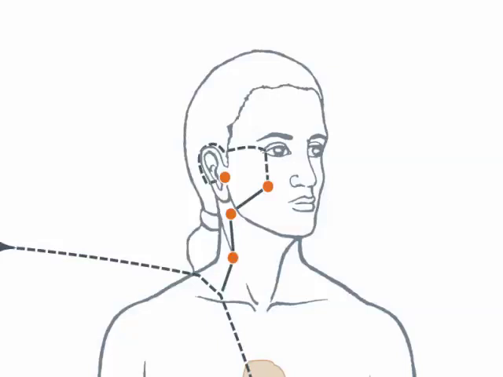Another branch separates from the previous branch on the cheek and ascends to the infraorbital region, Small Intestine 18, then along the lateral aspect of the nose to the inner canthus where it meets with the bladder channel at Bladder 1.